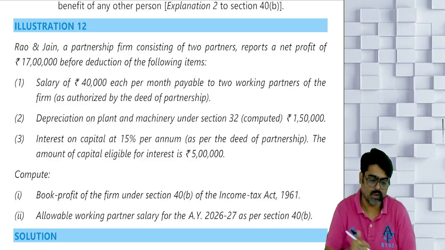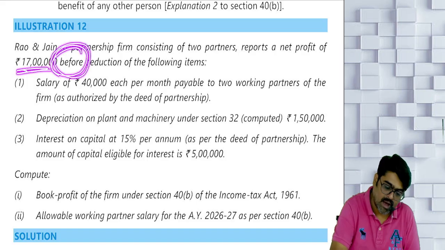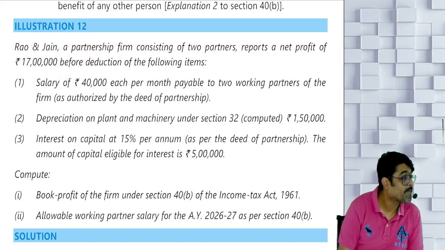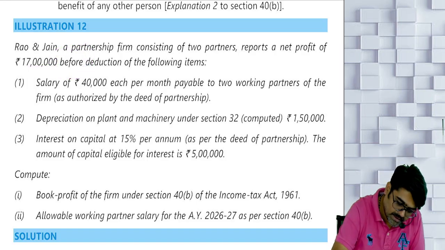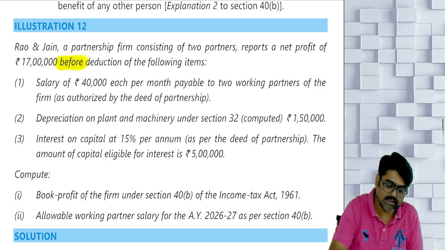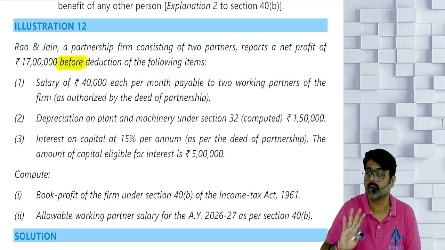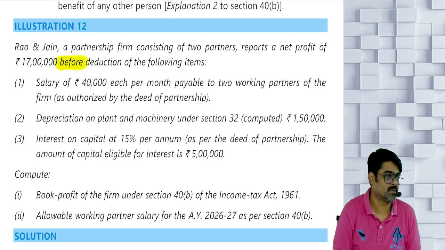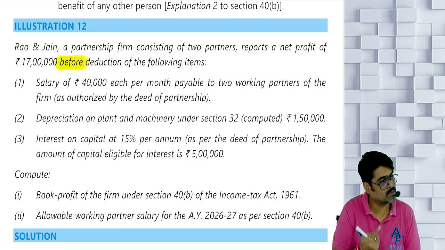If they would have told you this 17 lakhs is after, this word before is very important. Meaning these items are not yet reduced. So to calculate the book profit, what are you supposed to reduce? You are supposed to reduce depreciation.